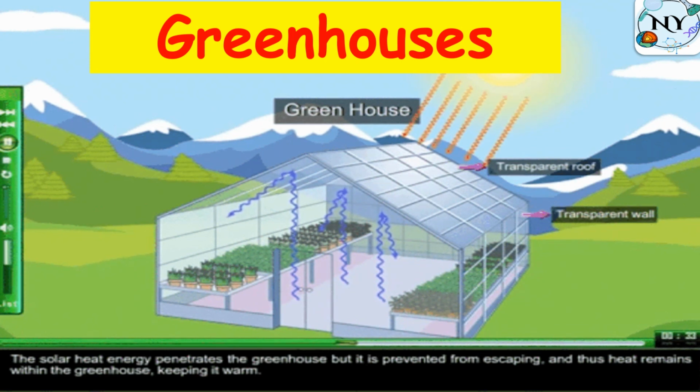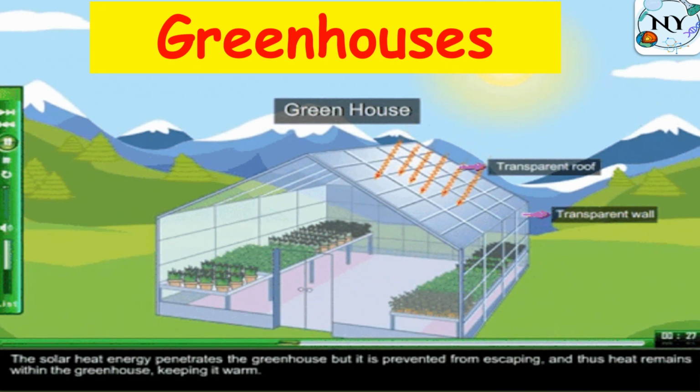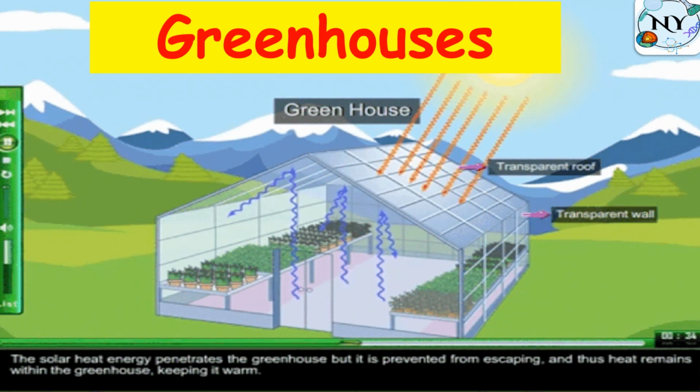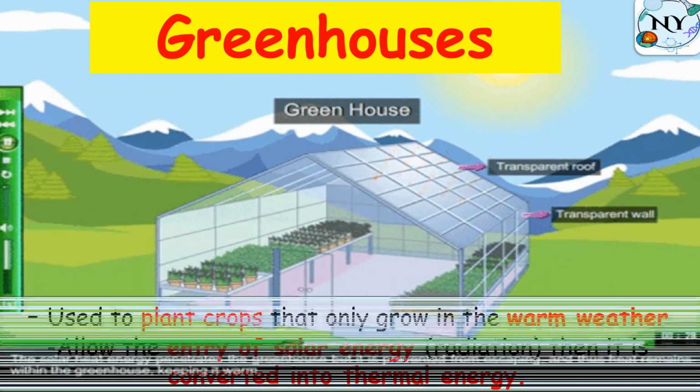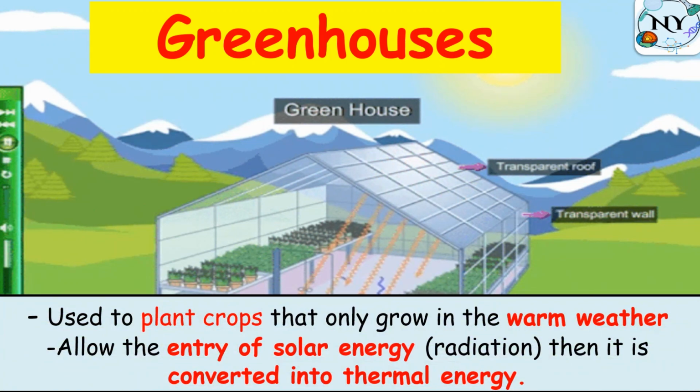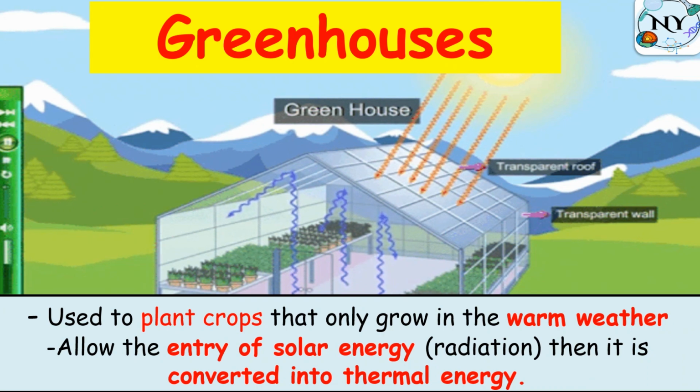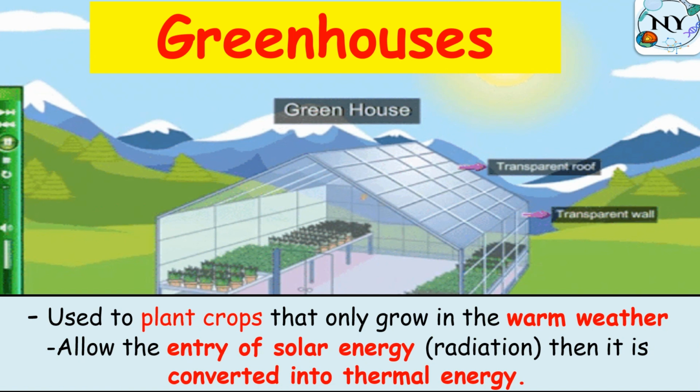Trap means it holds all this heat, or thermal energy, inside the house. So this house becomes hot, so crops can grow in this hot weather. So again, this house is called a greenhouse. It's used to plant crops that only grow in warm or hot weather. It allows the entry of solar energy or radiation, then it is converted into thermal energy, as we can see here in this picture.